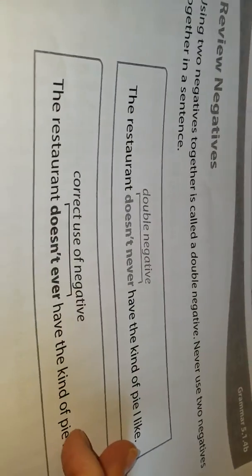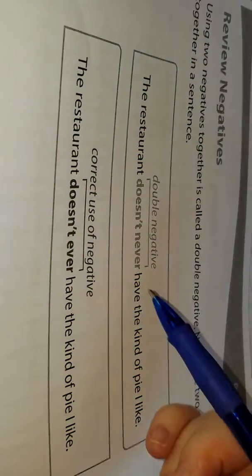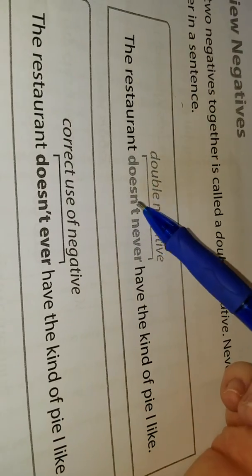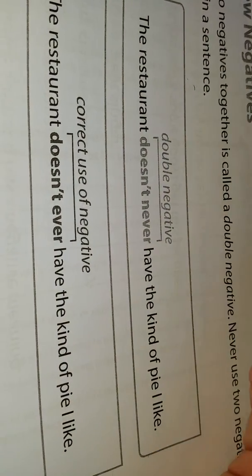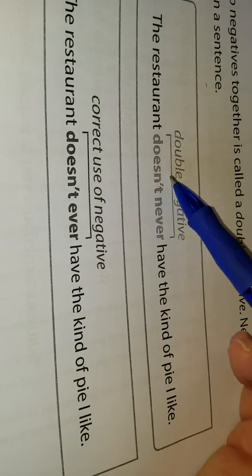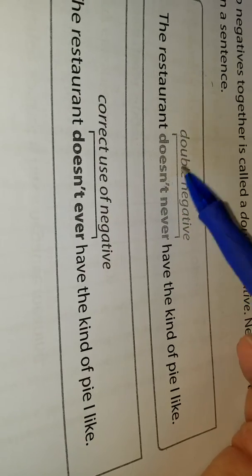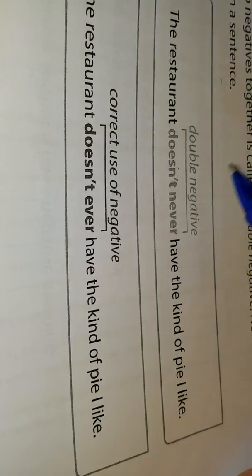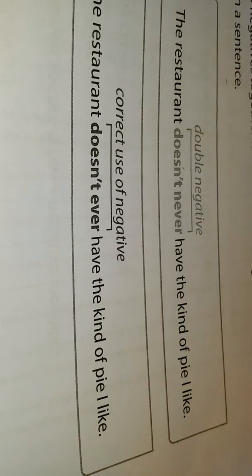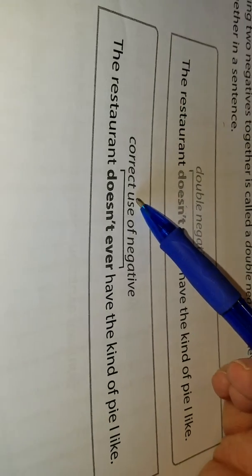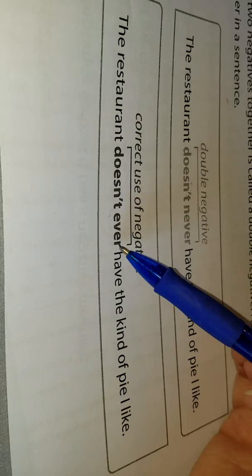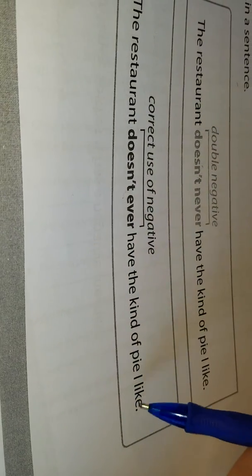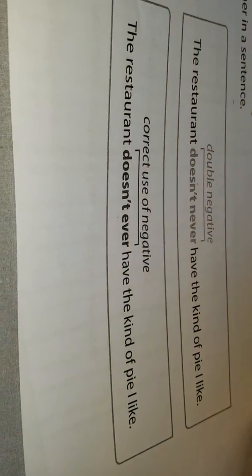Okay, so remember, we talked yesterday that you can only have one negative in a sentence. The restaurant doesn't never have the kind of pie I like. Doesn't is a contraction of does and not. So the not is a negative, so you can't say the restaurant does not never have the kind of pie I like. So you do not want to put those two negatives in the same sentence. What you want to say is the restaurant doesn't ever have the kind of pie I like. So only one negative per sentence.